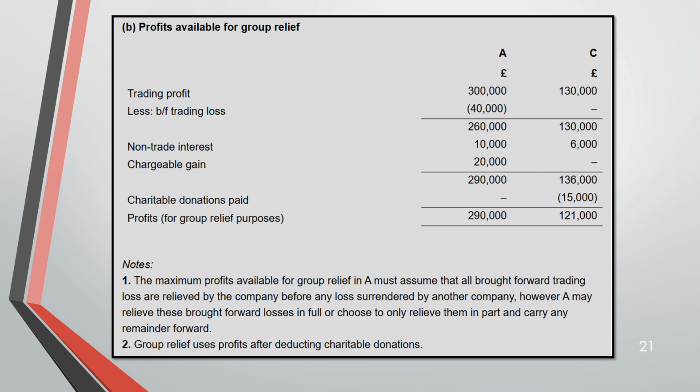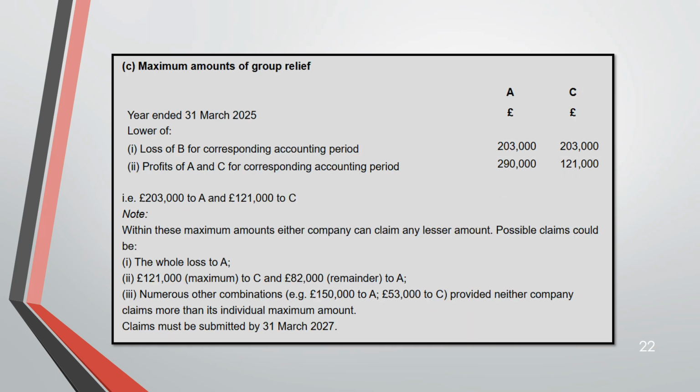Coming to part B, the profit of A and C. Here you have to deduct the brought forward loss first and QCD first before group relief. So the maximum amount is 290 and 121,000. Now C. So this is the lower amount, the loss of B compared to the profit of A. And here the profit of C is less than the loss of B. So these two are the amount for the group relief.